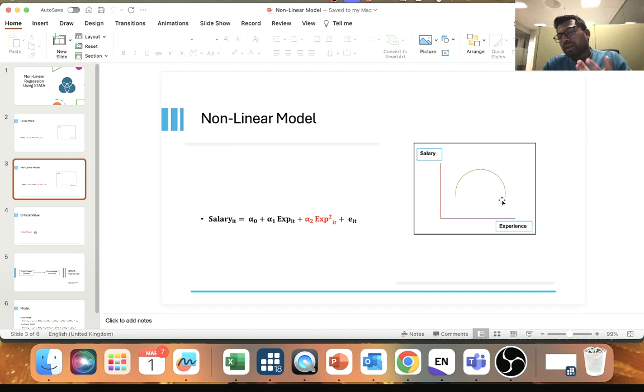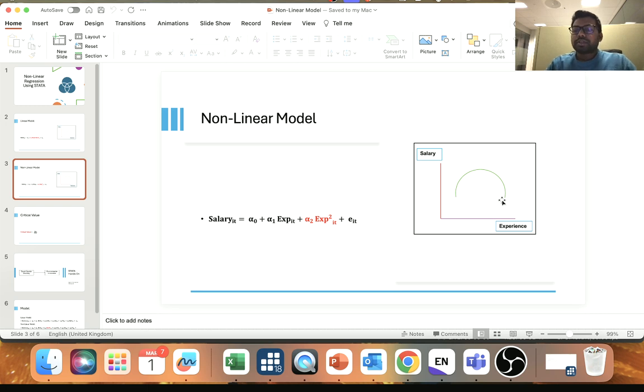Now what could be the U-shaped relationships? Consider an example of CSR. For CSR we can see there is an impact on company profitability. If the company does more CSR, then the profitability can be increased. Now there's a point: when the company starts doing CSR, it incurs additional cost, am I right? So in the beginning years, obviously due to CSR there could be a negative impact on the profitability, but after a certain level, there could be a positive impact. So you can say there's a U-shaped relationship between CSR and company financial performance or profitability.